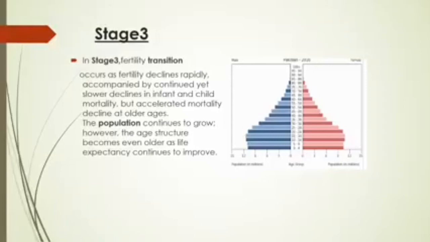Fertility declines rapidly, which means birth rate declines rapidly, and in stage 2 the death rate had declined. Now in stage 3 birth rate declines rapidly, and after that look at the population structure: from the bottom it remains low compared to the past in stage 2. That is why young dependents are less in this structure.